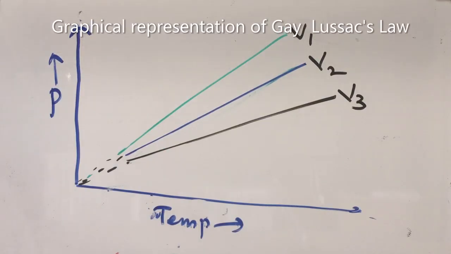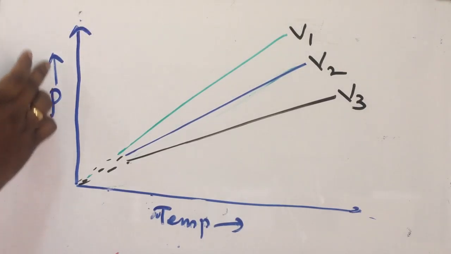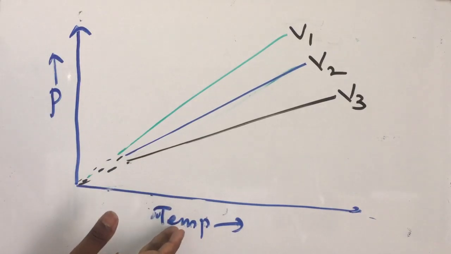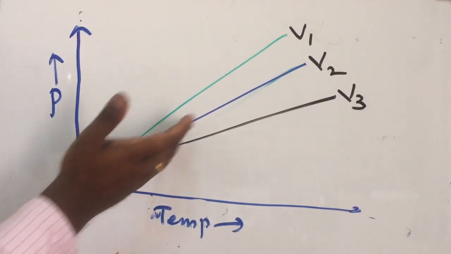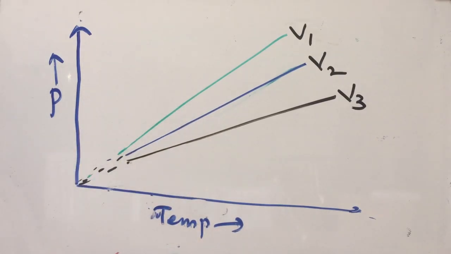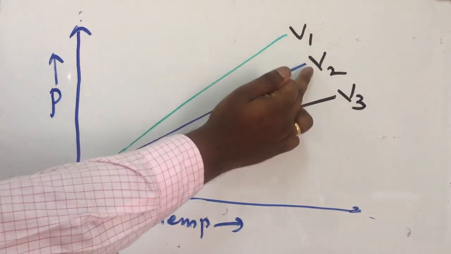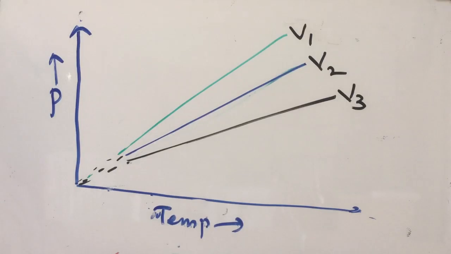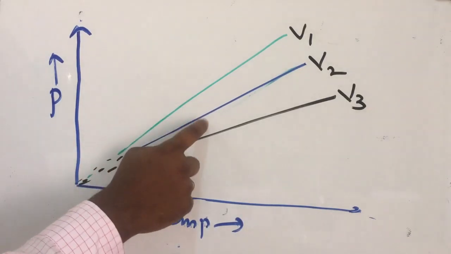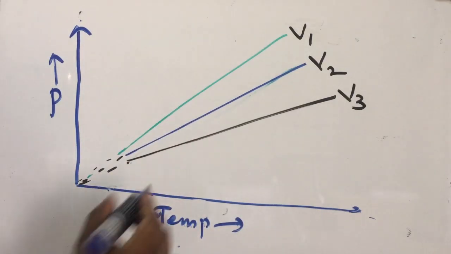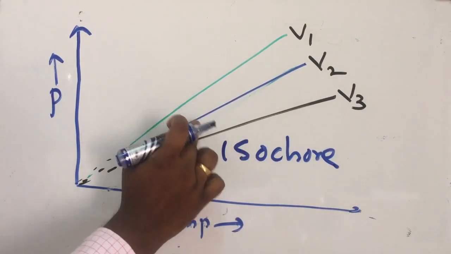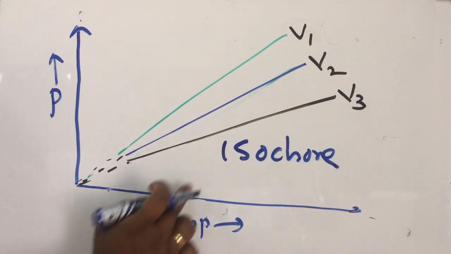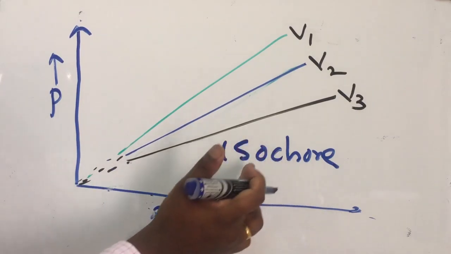Graphical representation of Gay-Lussac law. In this graph, pressure is taken along y-axis, temperature along x-axis. The resultant of the graph is a straight line graph at different constant volumes. Each line of this pressure-temperature graph is also called isochore.